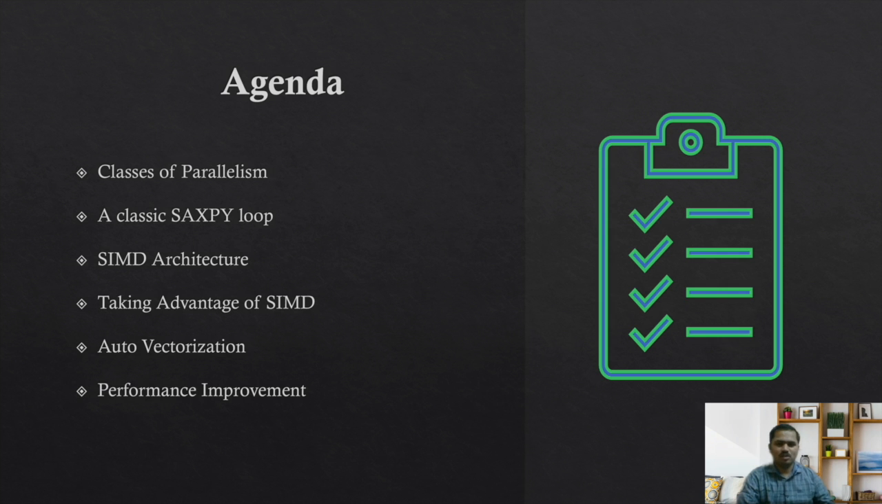Then we'll talk a little bit about SIMD architecture. Then we'll talk about the different techniques a developer can use to take advantage of these SIMD instructions. Then we'll also cover auto vectorization, and at the end of the session, we'll see 4-5 examples, which I will run on Godbolt live, where we can analyze why the compiler is not able to auto vectorize the code and how we can tweak the code. And at the end, we'll talk about how much performance improvement you might get through this.